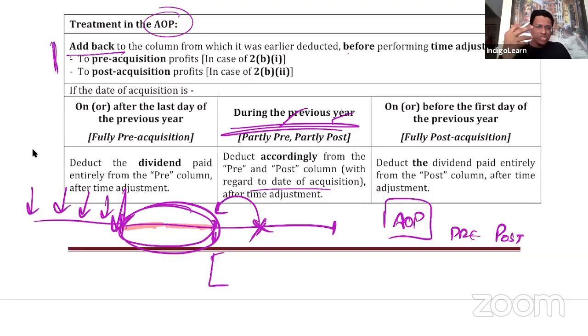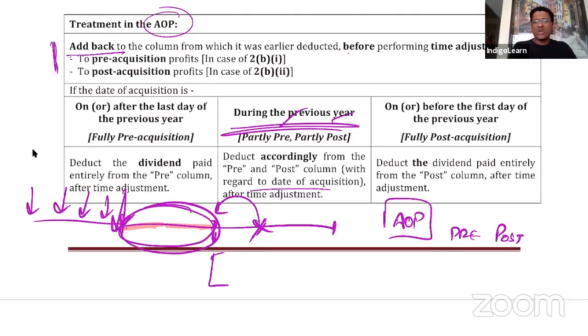Only after our acquisition, all the shares were acquired. So then you will say, I already came into the company only after all this started. So then it is fully post acquisition. It will be called fully post acquisition, where you will be deducting it fully from the post acquisition column.